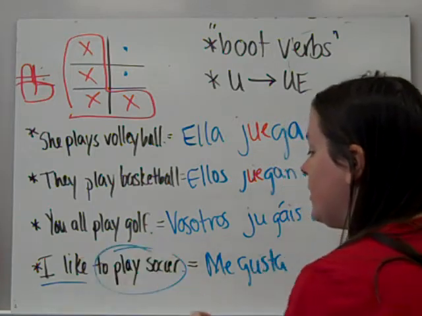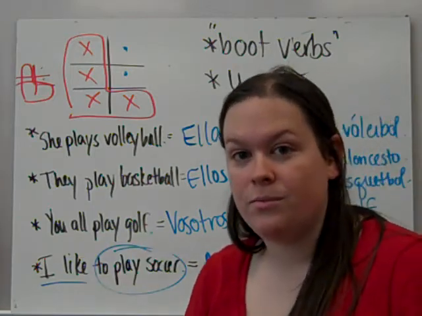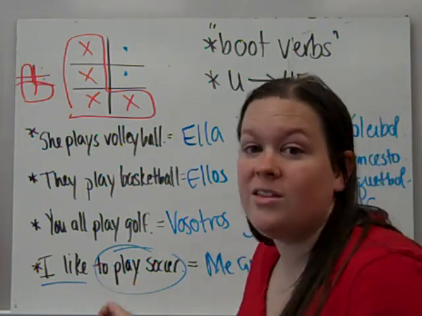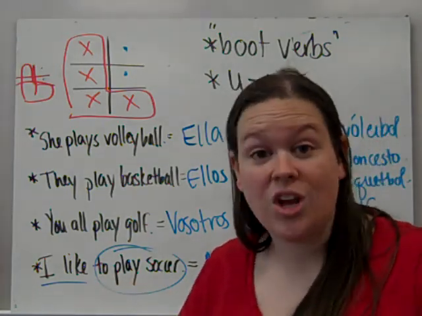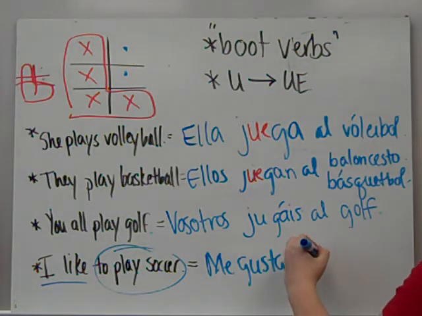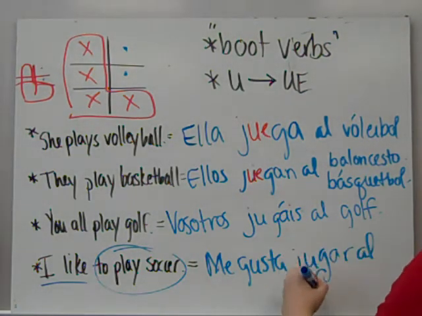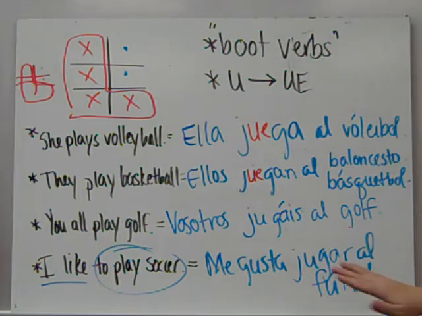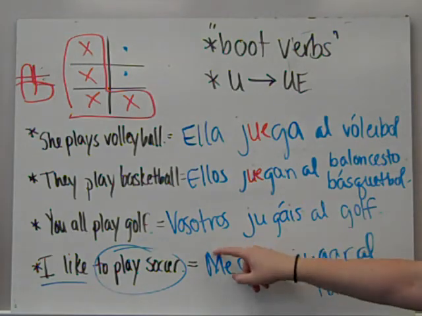To play soccer is an infinitive, so we don't have to worry about the stem or the end. To do anything is infinitive. That means it's not changed. So the infinitive of to play soccer is jugar al fútbol. The N does not change. The stem does not change. Nothing here changes because it's an infinitive. Playing soccer is pleasing to me.